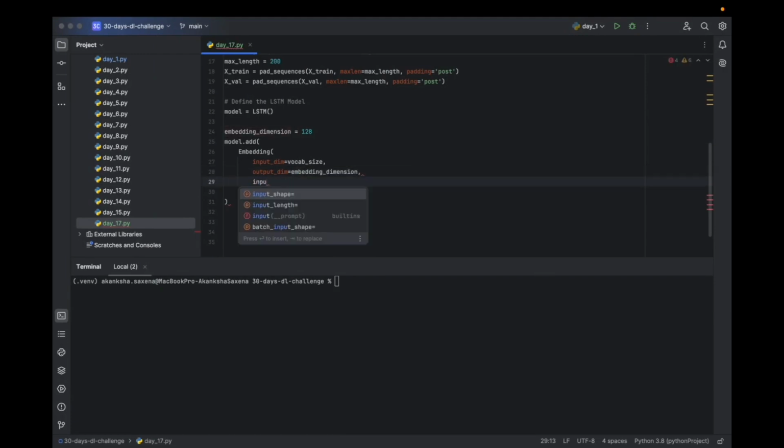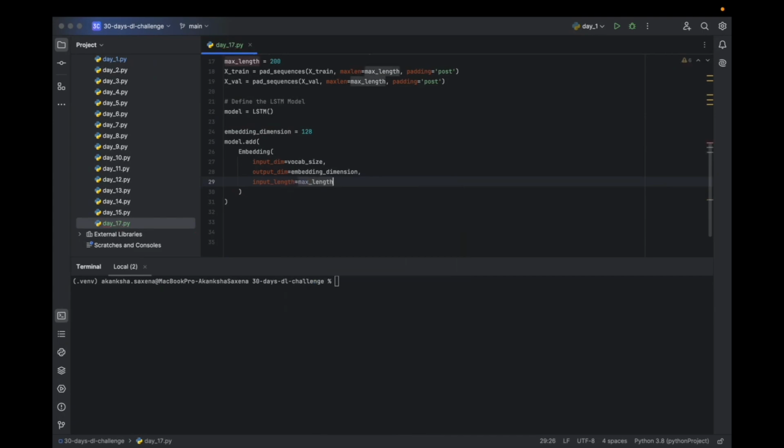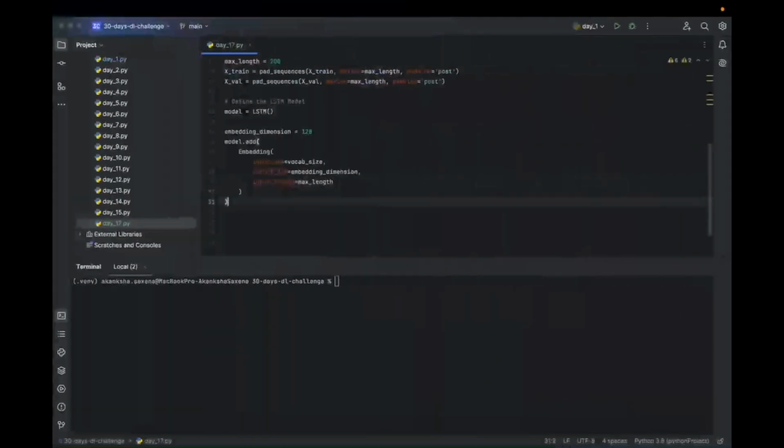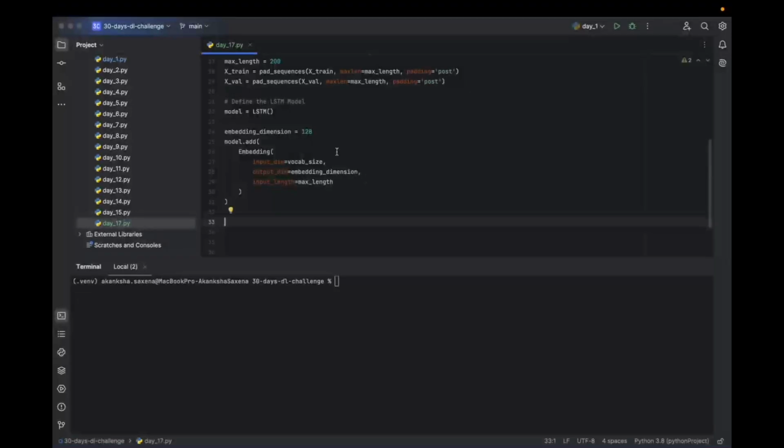The input length is going to be max length. So we have added an embedding layer which will convert the words into a vector of size 128.